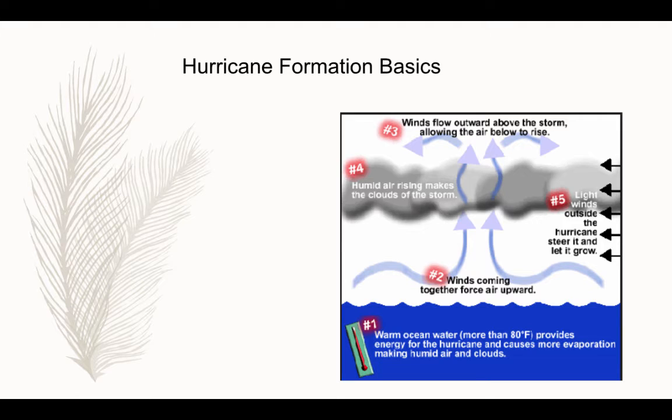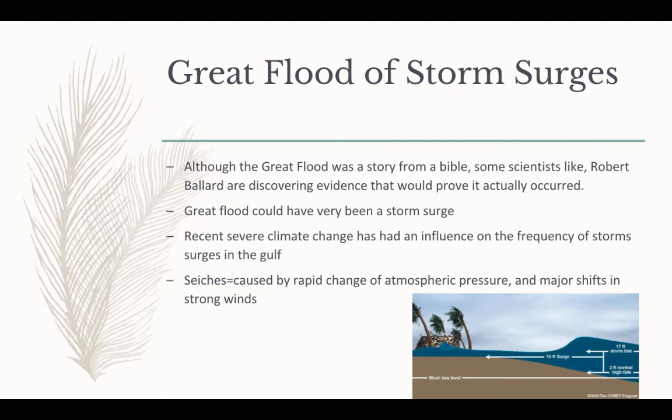This is an example of a hurricane. The formation. Great Flood of storm surges. Although the Great Flood was a story from the Bible, some scientists like Robert Ballard are discovering evidence that would prove it actually occurred. Ballard, an underwater archaeologist, is on a mission to find evidence of the Great Flood. In an article interviewing Ballard, they say that 400 feet below the surface, they unearthed an ancient shoreline. Proof to Ballard that a catastrophic event did happen in the Black Sea. Ballard believes that this evidence is of a catastrophe some million years ago. The Great Flood could very well have been a storm surge. A storm surge is caused by hurricanes.